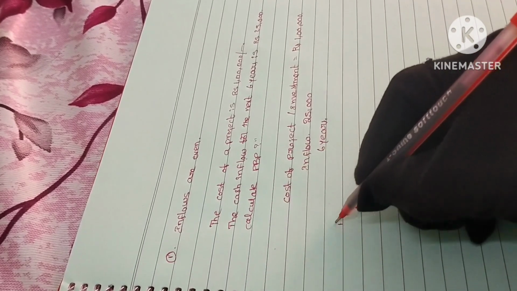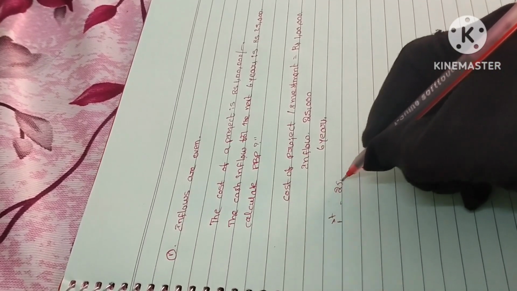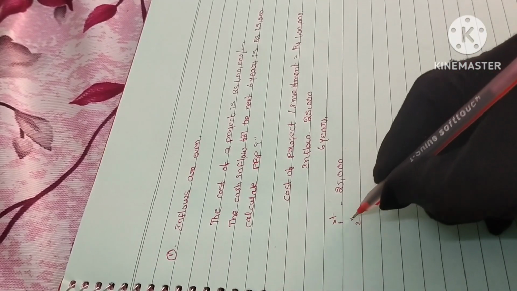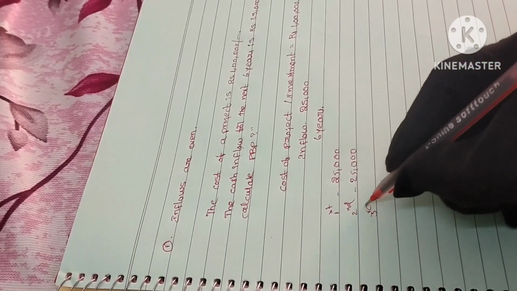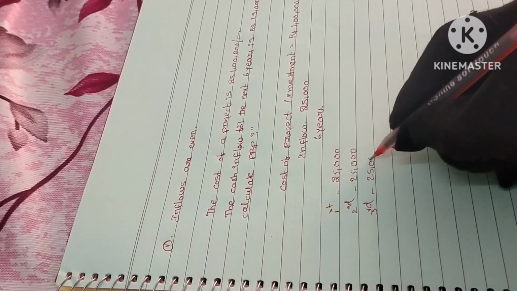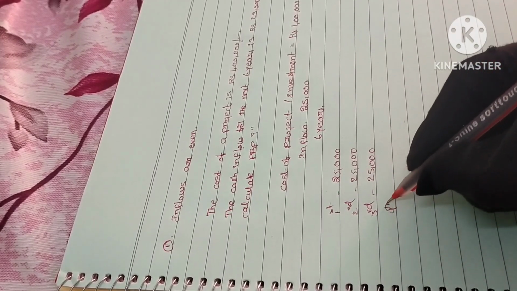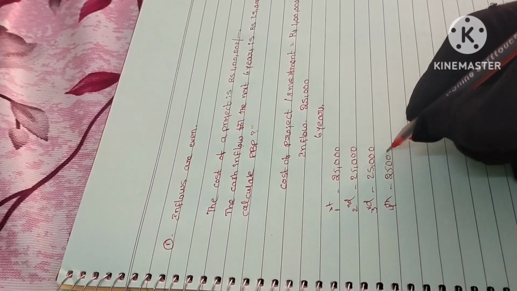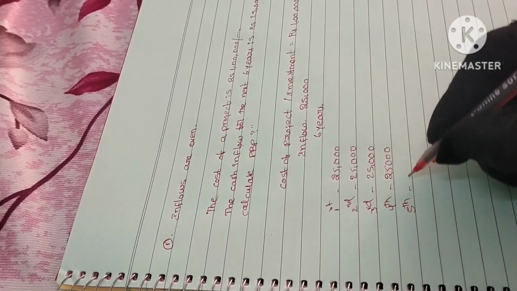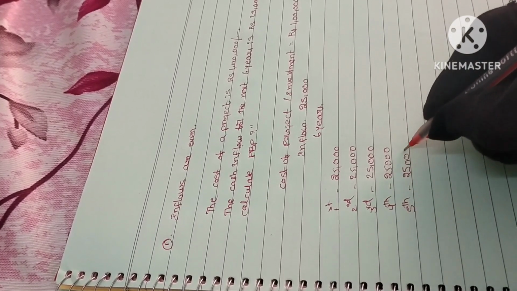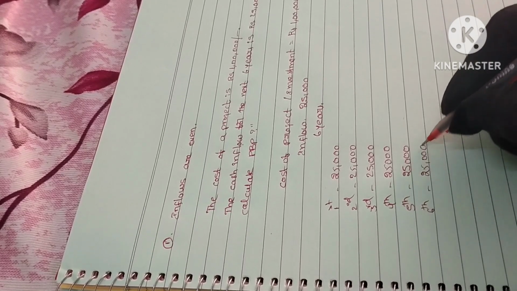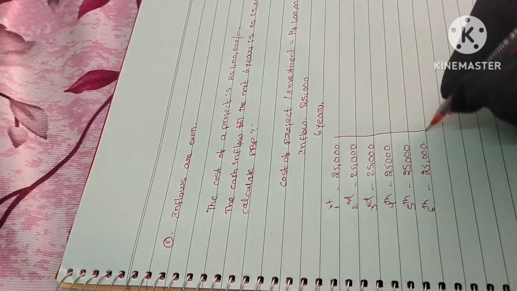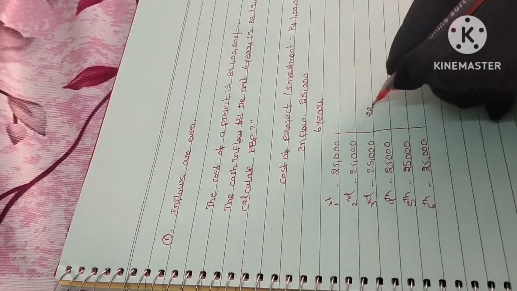That means first year 25,000, second year 25,000, third year 25,000, fourth year 25,000, fifth year 25,000, and sixth year also 25,000. So if you have observed, every year it is equal.